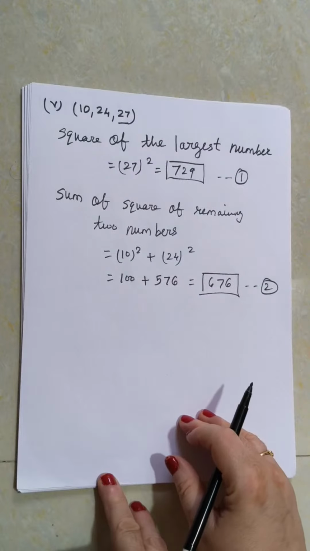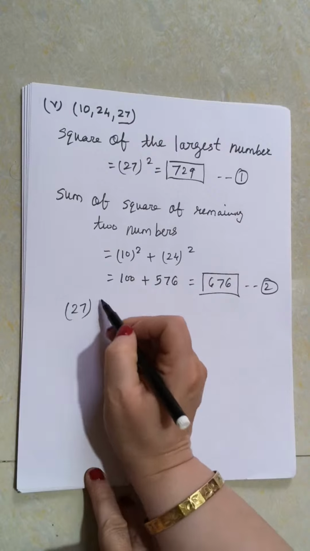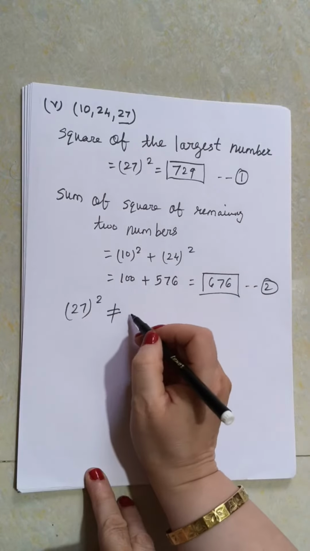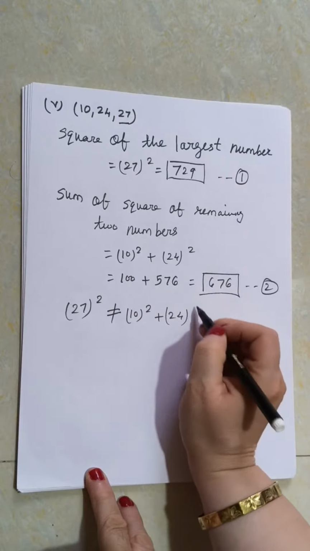So what can we write? Yes, Arnav, Shrutika, correct. 27 square is not equal to 10 square plus 24 square.